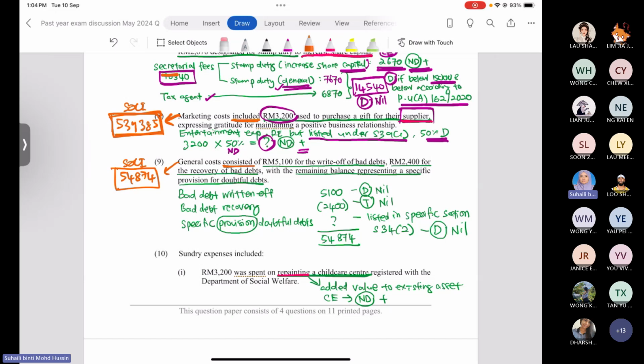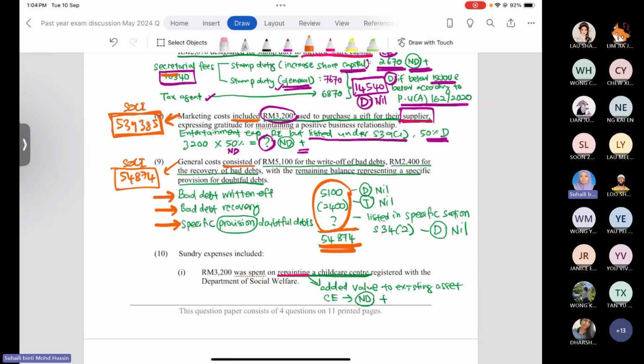Consisted means that the 54,874 comprised of three items: bad debt written off, bad debt recovery, and specific provision for the doubtful debt. When you total up all the amounts, you get 54,874.